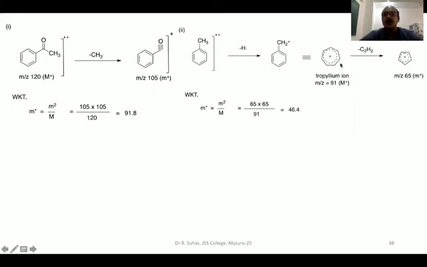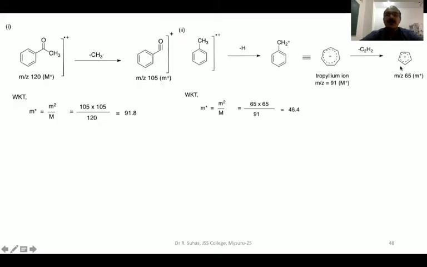So this tropylium cation is highly unstable, so definitely it has to get converted into a stable product. What can be done? From this tropylium cation, a 7-membered ring, a molecule of ethyne, that is C2H2, acetylene, will be lost. That results in the formation of a 5-membered ring whose mass is 65, and this is the daughter ion. So in this equation, this is the parent ion and this is the daughter ion.